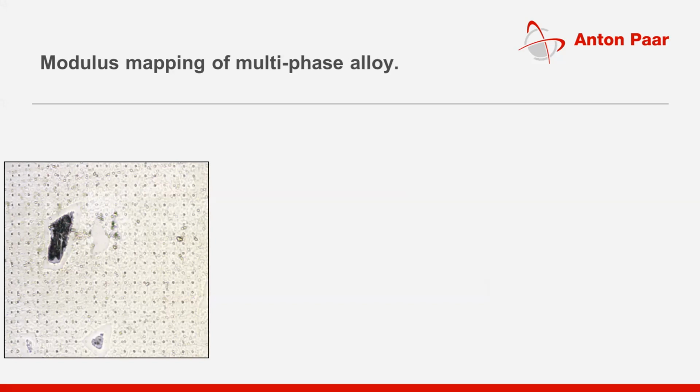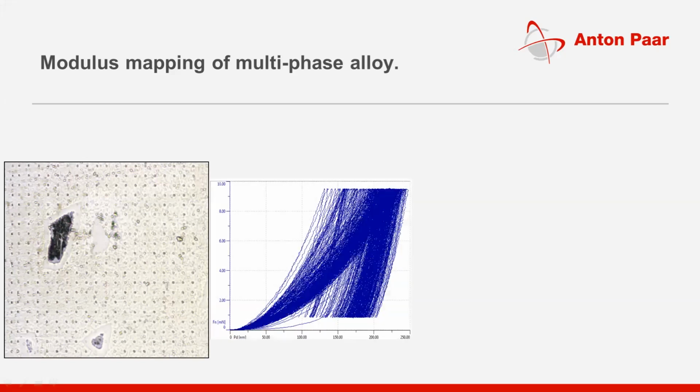Now if I take these modulus values at all these points, modulus value here, here, here, all points, I will take them. These are the load displacement data for all these indents that I've got.